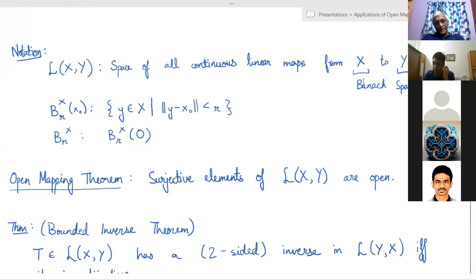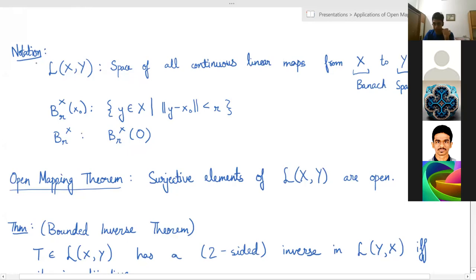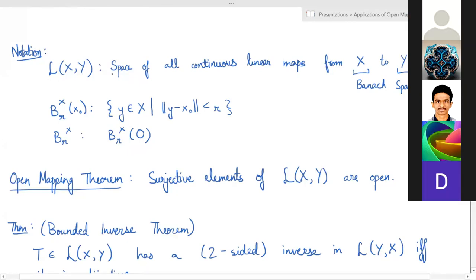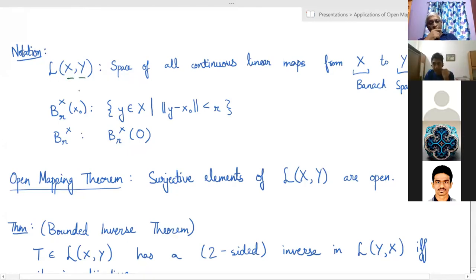Okay, so I'm presenting on the applications of the open mapping theorem. First I'll just set up some notation. Given Banach spaces X and Y, I'll denote by curly L of X and Y the space of all continuous linear maps from X to Y.